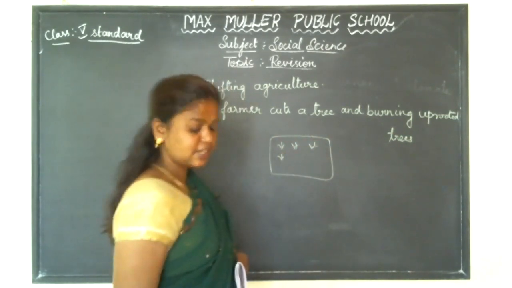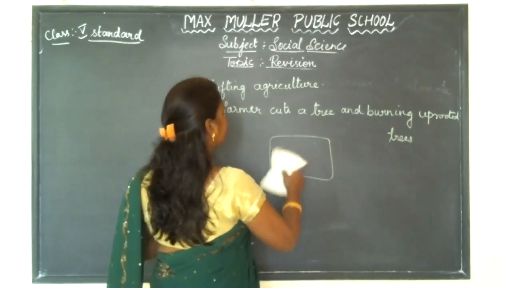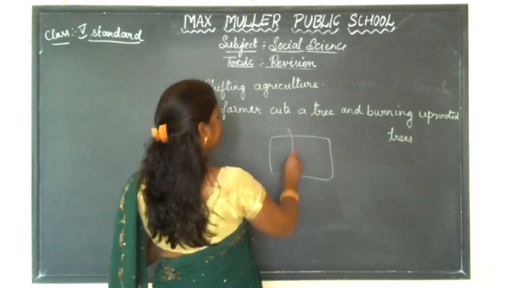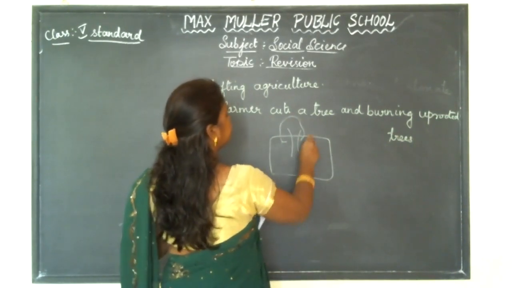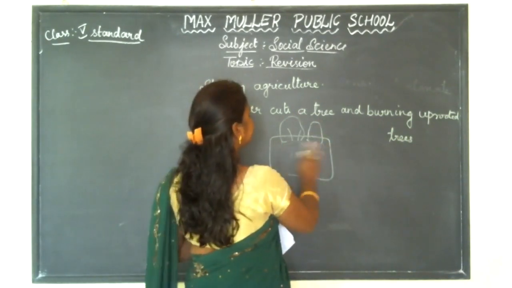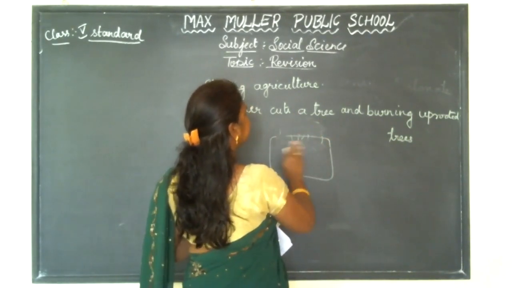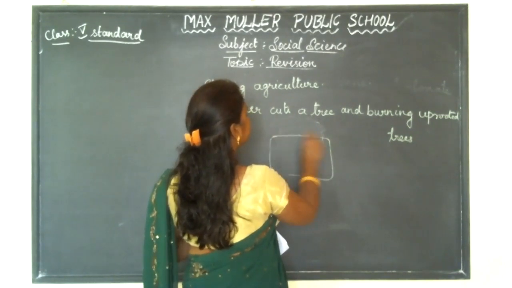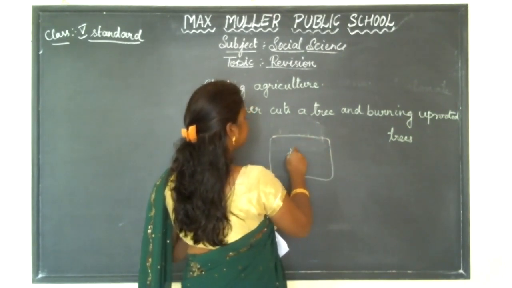I will tell you why. See, in a piece of land, there are some trees. What is the farmer doing? He is cutting and burning off the roots which are grown.